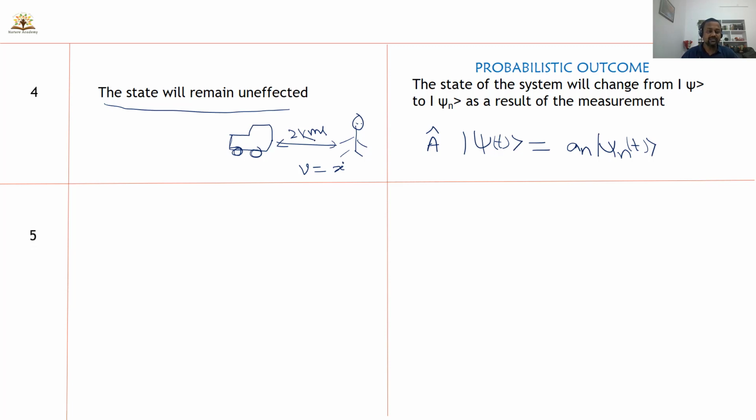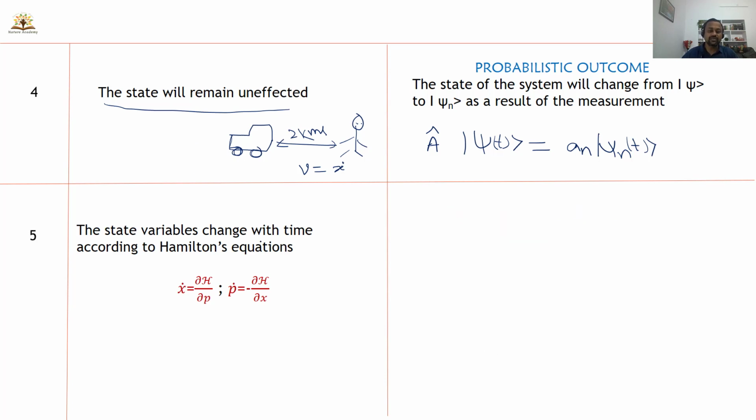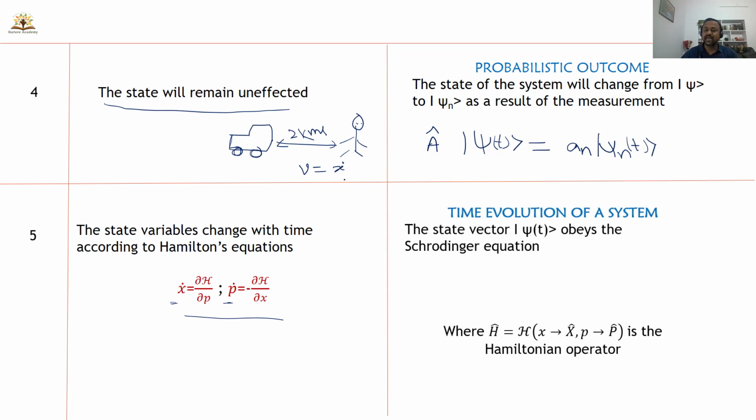And the last one, this is the fifth postulate. The fifth postulate states the evolution of the system. The state variables change with time according to Hamilton's equation, whereas in quantum mechanics, the time evolution of the system is governed by Schrodinger's equation. The state vector psi of t obeys the Schrodinger equation, that is i h bar dou by dou t of psi of t equals operator H, that is the Hamiltonian, into psi of t. So this is Schrodinger's time dependent equation.